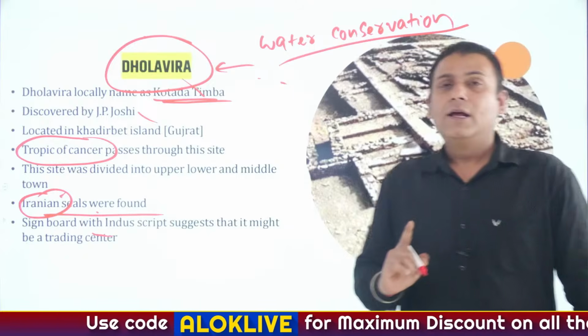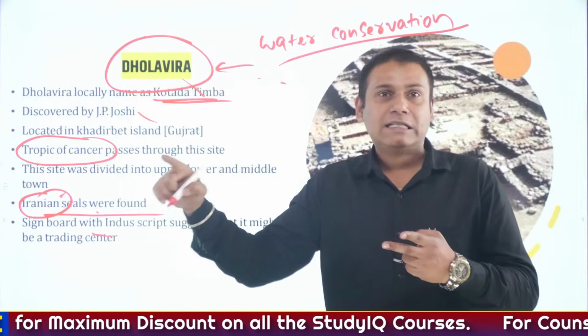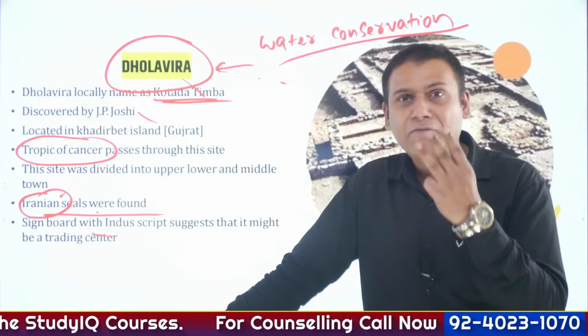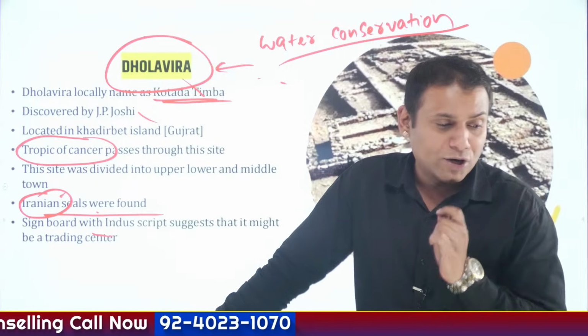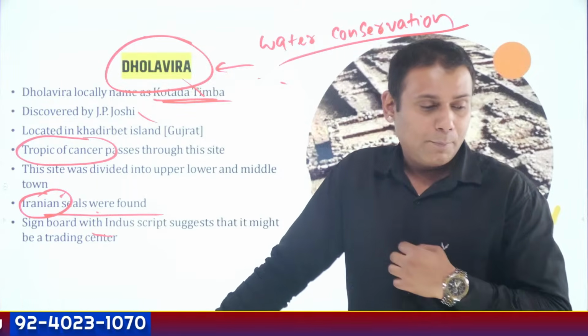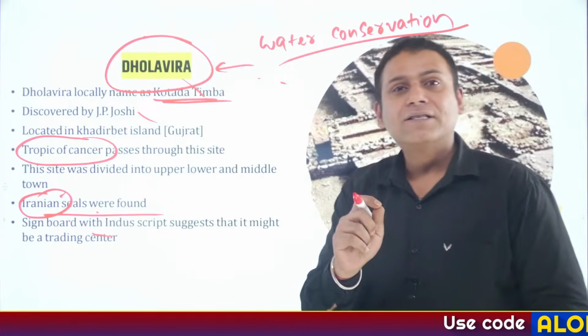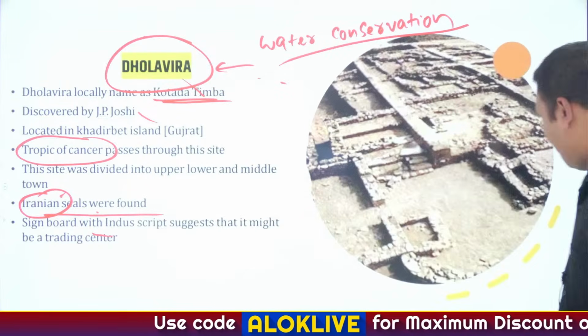I repeat, this site is referred to as Kotada Timba, located in Gujarat. The Tropic of Cancer passes through this site. Apart from this, Iranian seals have been found at this site, and the most important one, UPSC has asked this question: the water conservation system has been observed for the first time at the site of Dholavira. Clear? Moving ahead.